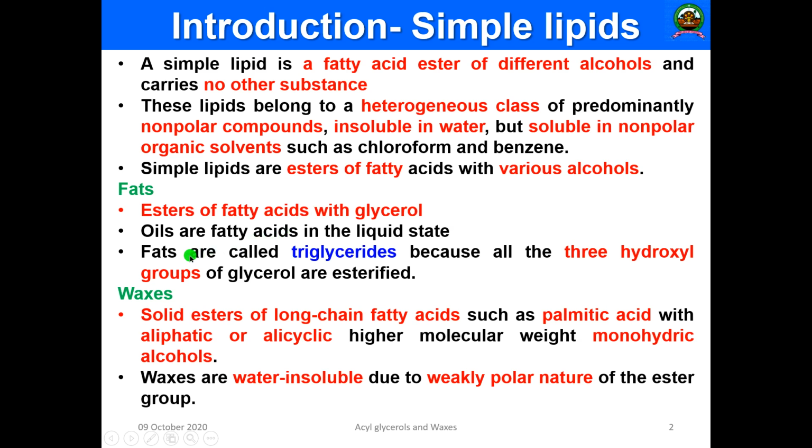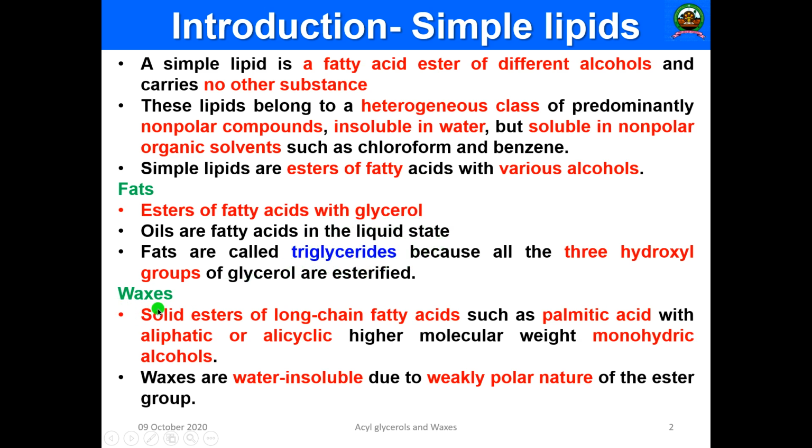Mainly the fats are known as triglycerides because all the three hydroxyl groups of glycerol are esterified, hence it is known as triglycerides. All the three positions of the hydroxyl groups of glycerol are esterified with fatty acids, thus it is known as triglycerides.